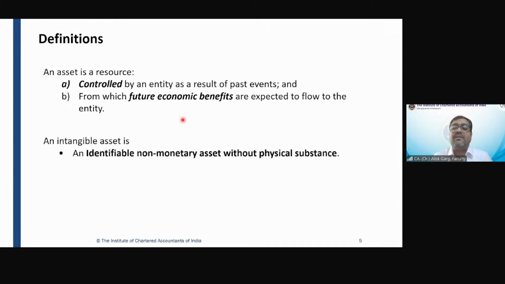Now, what is the definition of intangible asset? An intangible asset is an identifiable non-monetary asset without physical substance. Three parts. Let me ask one question. Whether PPE should be an identifiable asset? Yes, PPE is also an identifiable asset. Whether PPE is a monetary asset or a non-monetary asset?